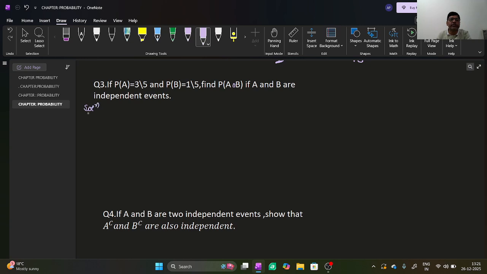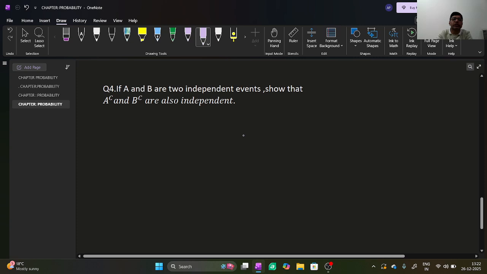Solution of this question: probability of A intersection B is equal to probability of A into probability of B, given, because events A and B are independent events. Probability of A intersection B is equal to probability of A, 3 by 5, and probability of B, 1 by 5, which is equal to 3 by 25. This is the answer of this question.